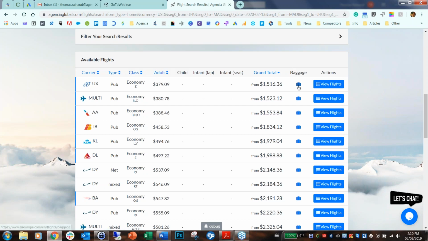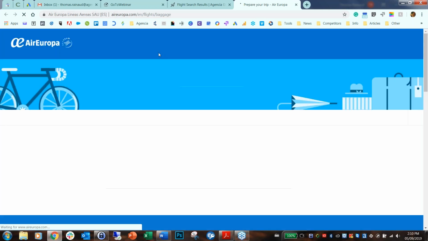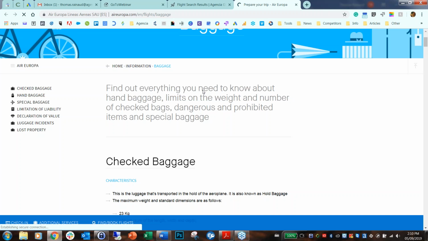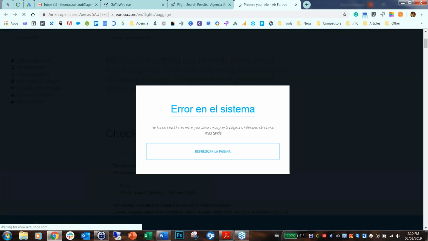You also have here a little link for the luggage. If you want to see the luggage policy, it opens a new tab with a link to the page on their website on their luggage policy, so you can know exactly what you are getting and give all the information to your customers.